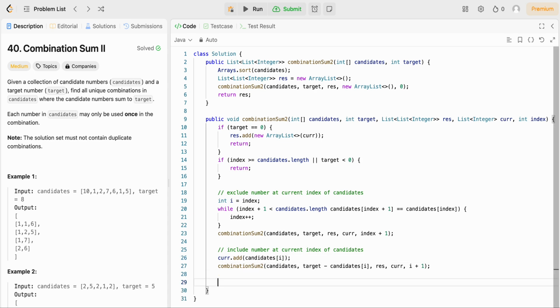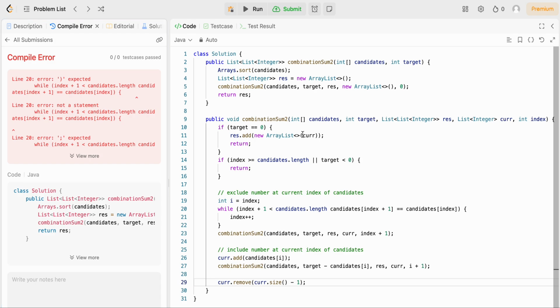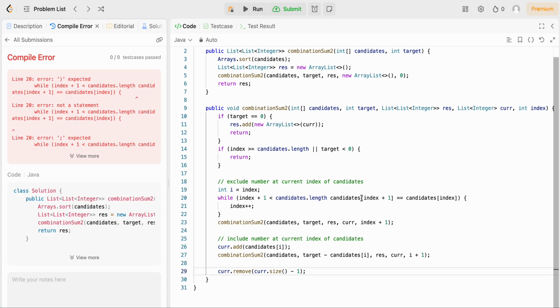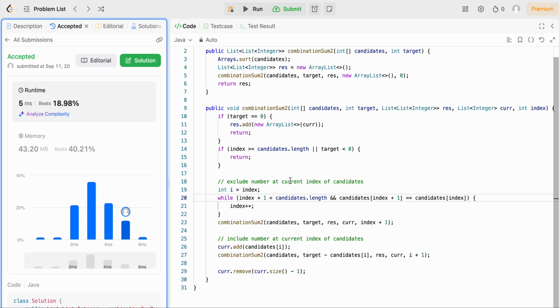In the very end, we have to do backtracking, so we remove the last value in our current list. And yeah, here we are. And it looks like there's a small syntax error somewhere. Okay, cool.